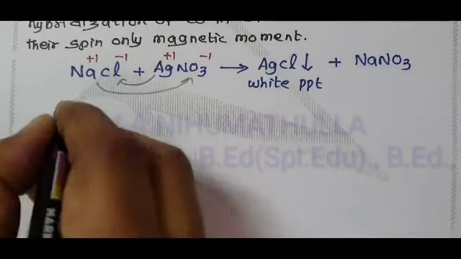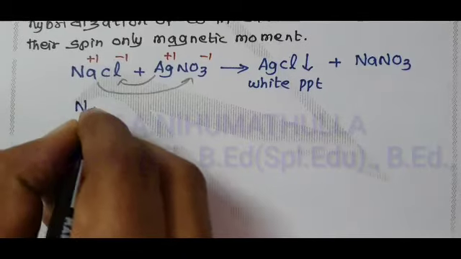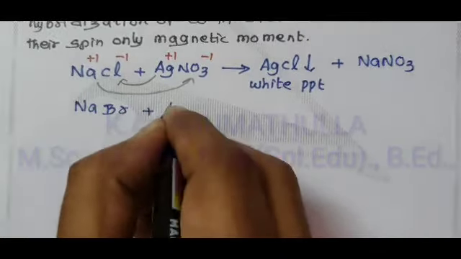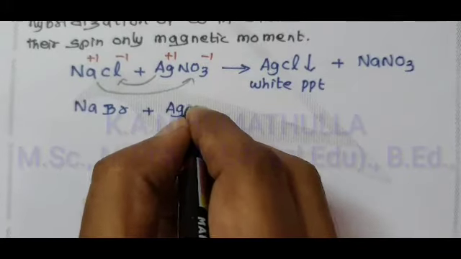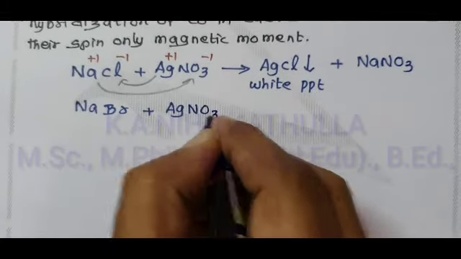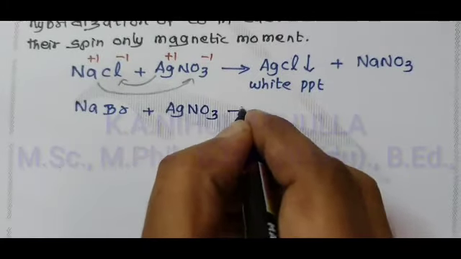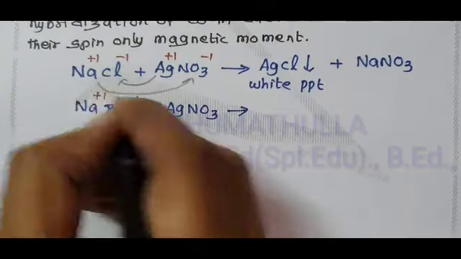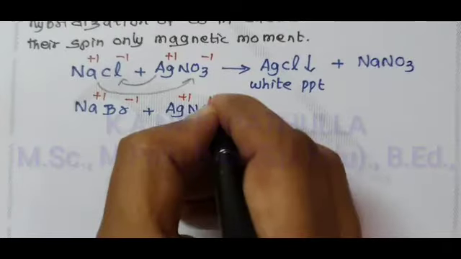A bromide salt, NaBr, when treated with AgNO3, silver nitrate, gives: sodium bromide undergoes ionization to give Na plus, Br minus, Ag plus, NO3 minus.